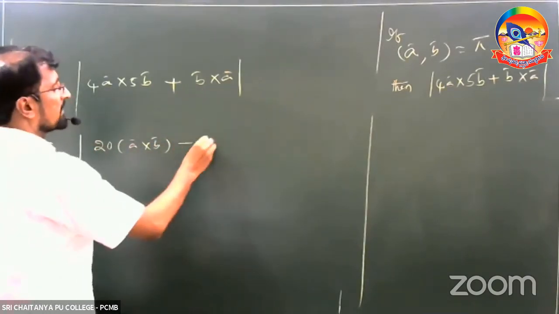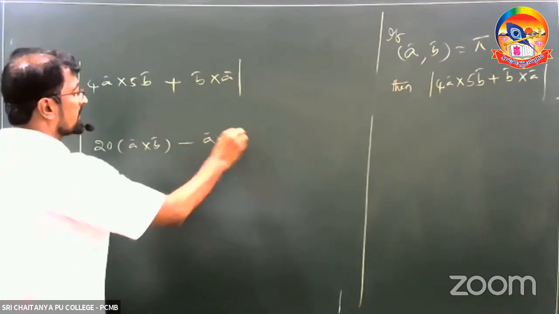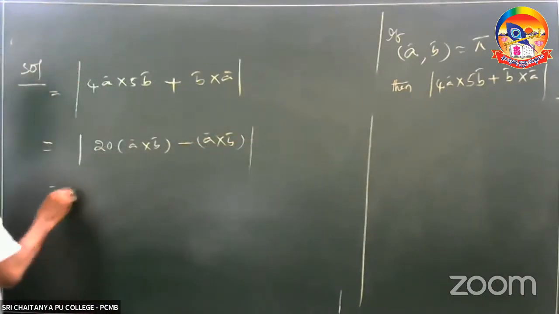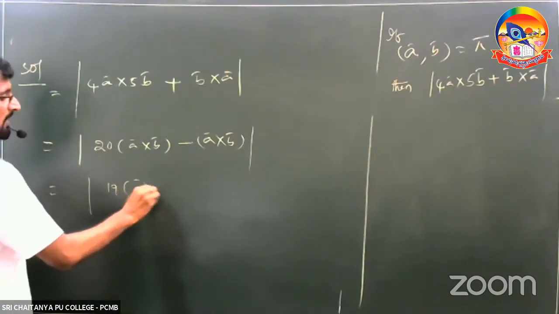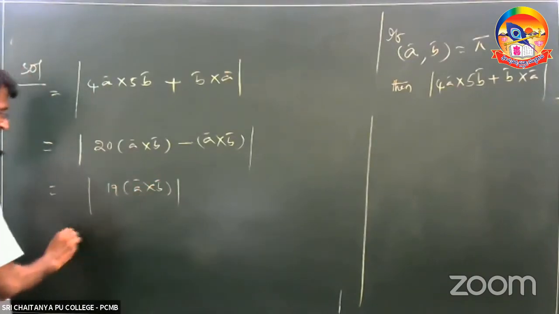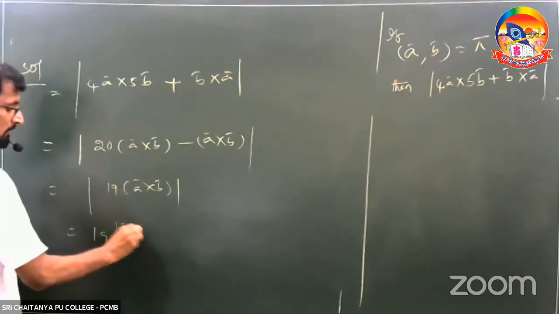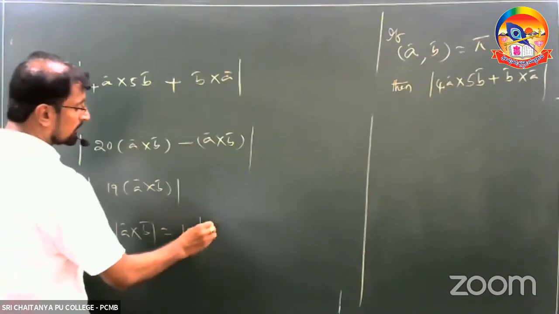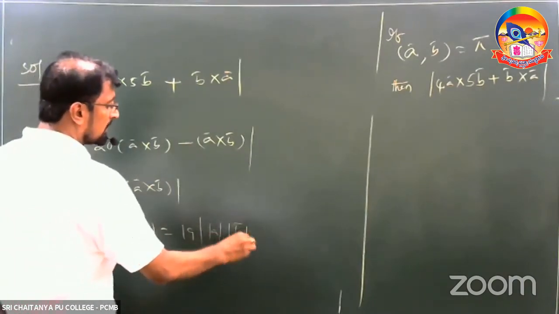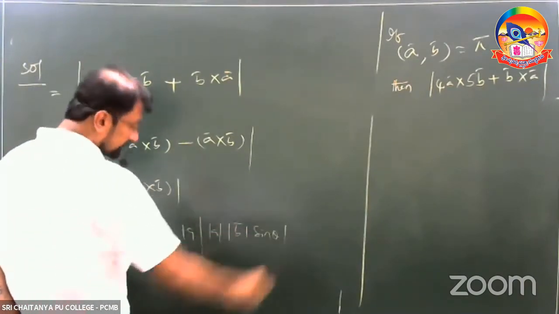B cross A can be written as minus of A cross B. So you are going to get magnitude of 19 A cross B, which is equal to 19 into mod A cross B, which is equal to 19 into mod A into mod B into sine theta.